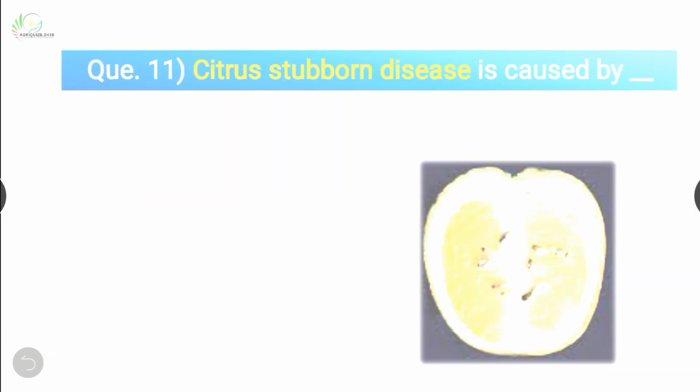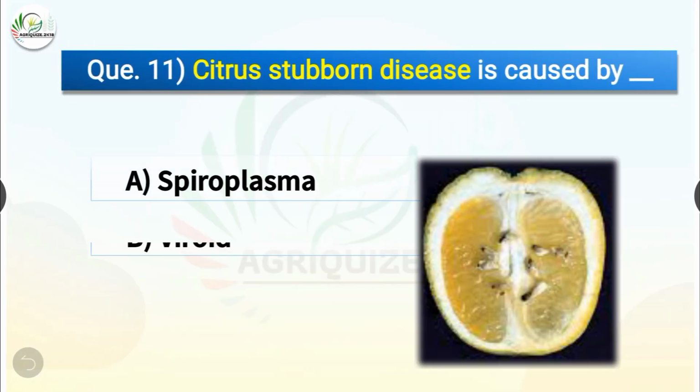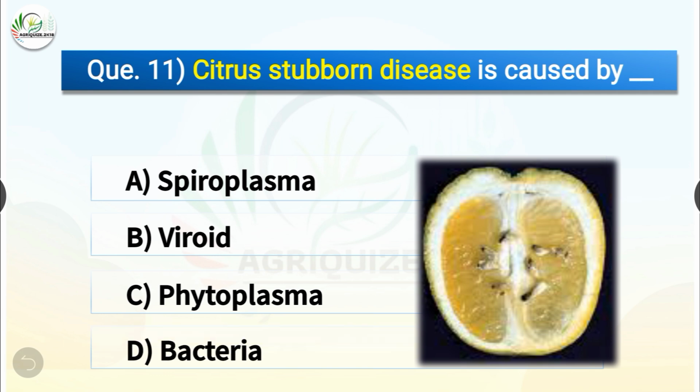Question number 11. Citrus stubborn disease is caused by dash. The options are Spiroplasma, viroid, Phytoplasma or bacteria. The correct answer is option A, Spiroplasma. So citrus stubborn disease is caused by Spiroplasma.